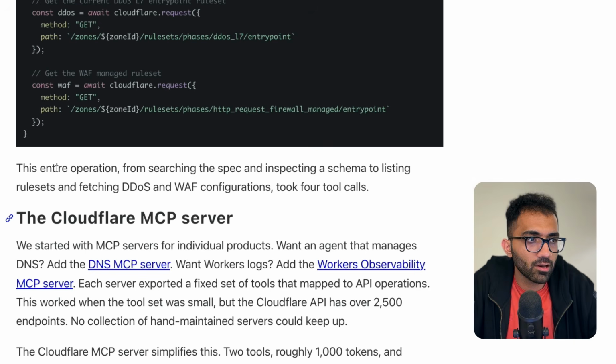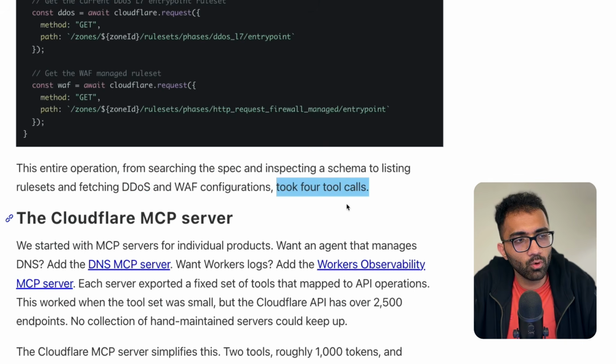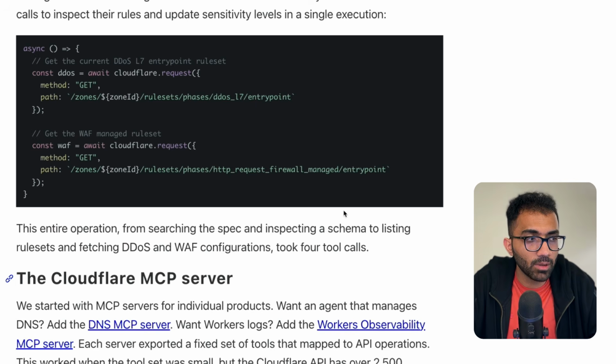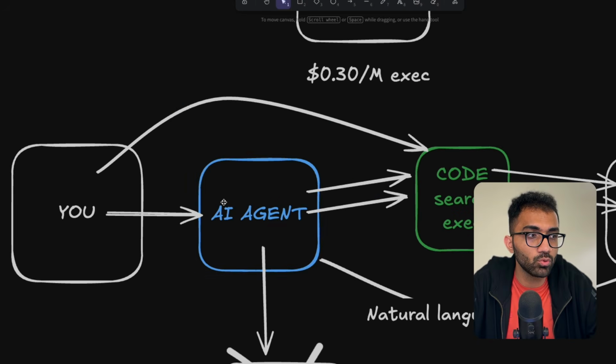So they're saying that the entire operation, from searching the spec, inspecting the schema, to listing the rule sets, and then fetching DDoS WAF configurations, took about 4 tool calls, which is much less than what could potentially be the case for a generic agent, right? Remember that this agent is not just supposed to do this task, it's supposed to do anything, right?